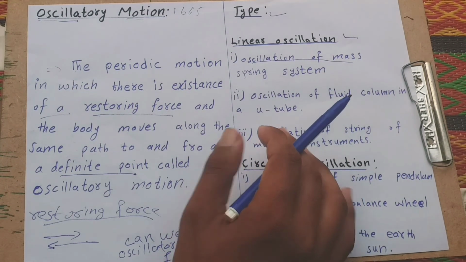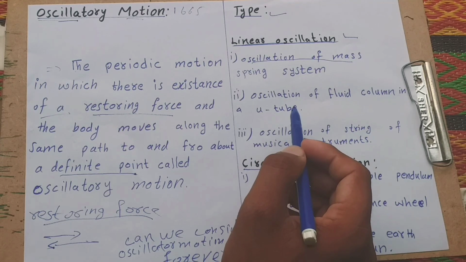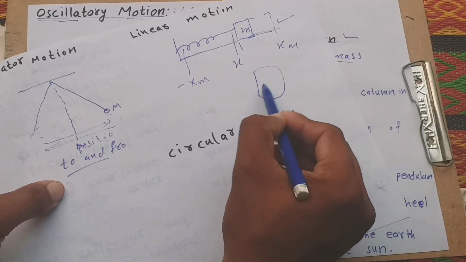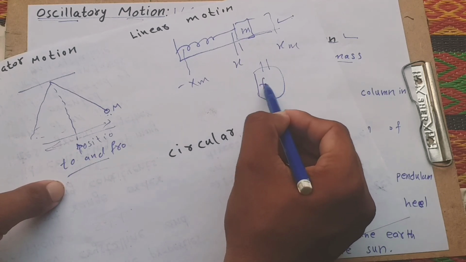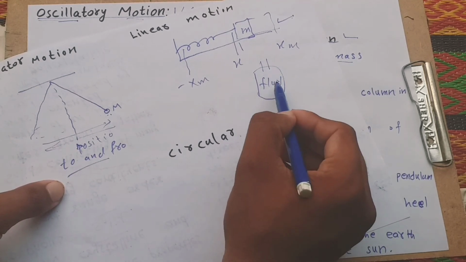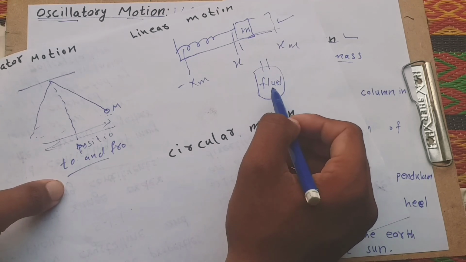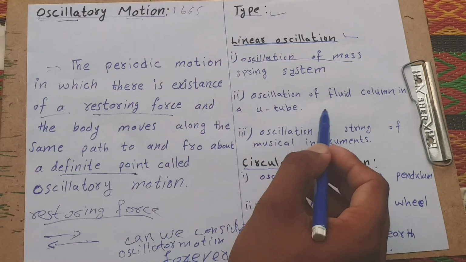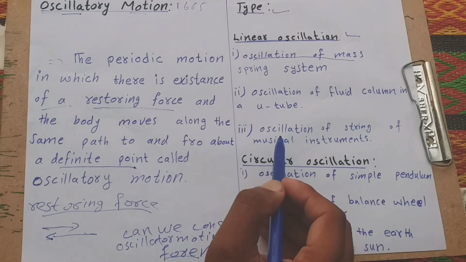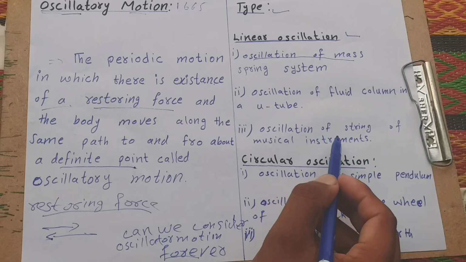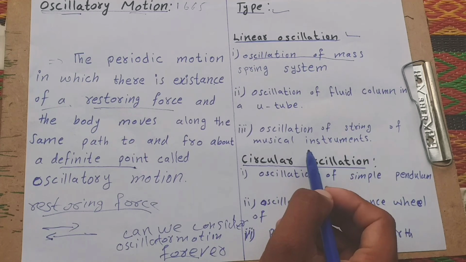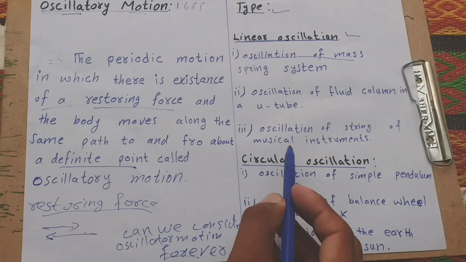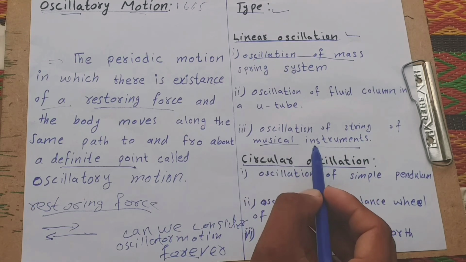Another example is oscillation of a fluid column in a U-tube. A U-tube means this is a tube and fluid. The fluid oscillates within the tube. This motion is called oscillation of a fluid column in a U-tube. Another is oscillation of strings of a musical instrument. We also watch many strings in movies; they use musical instruments. Okay, understand?